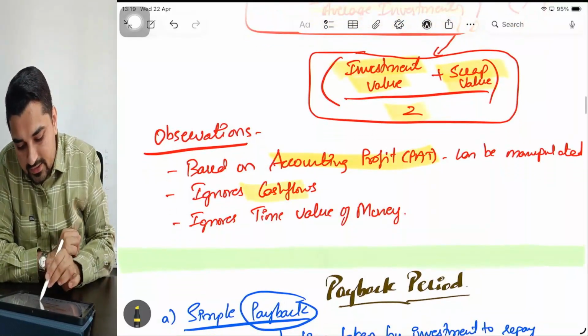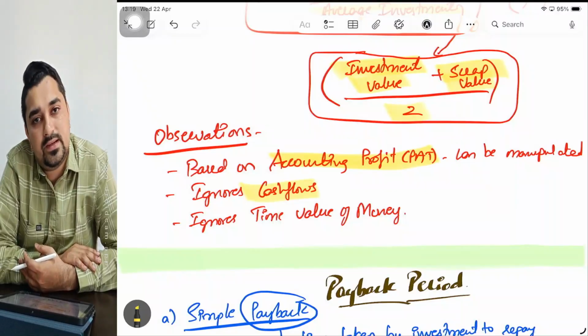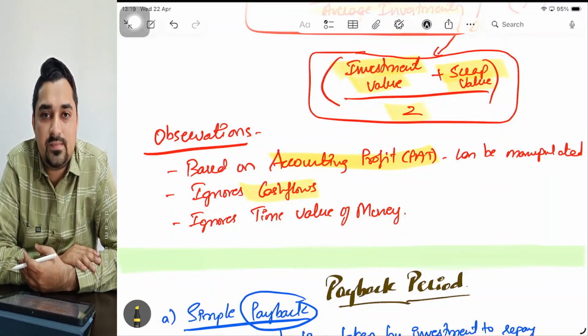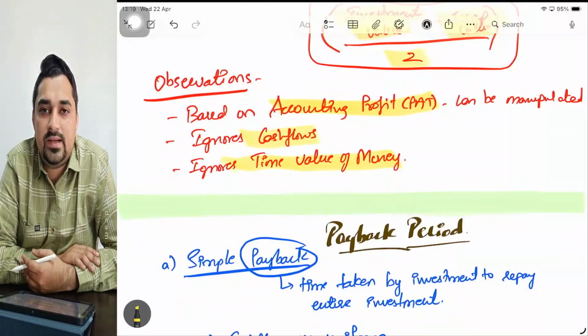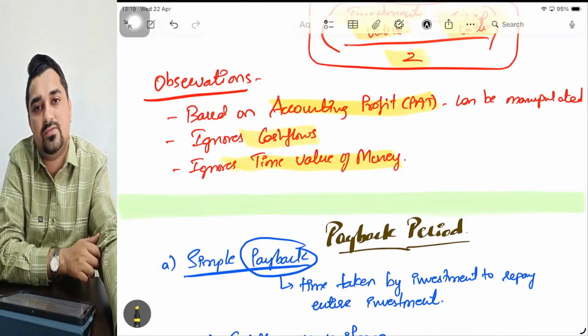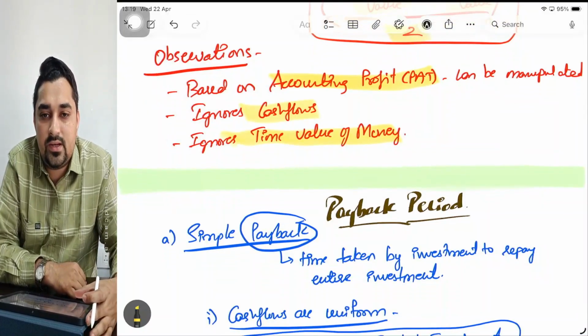Then it ignores cash flows. Ultimately, cash flow is important to run any business. If I don't have correct cash flows, then my liquidity as well as profitability both will be in trouble. So the ARR methods will not consider cash flow. One more, the last and major drawback: it ignores time value of money. You know what is time value of money? Very basic concepts of FM. Yes, so ARR methods ignore time value of money.